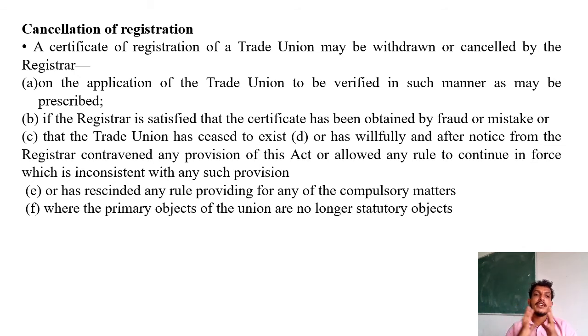Second one, if the registrar is satisfied that the certificate has been obtained by fraud or mistake, or that the trade union has ceased to exist, or has willfully and after notice from the registrar contravened any provisions of this act or allowed any rules to continue in force which is inconsistent with any such provisions.